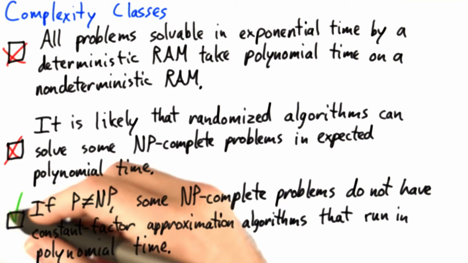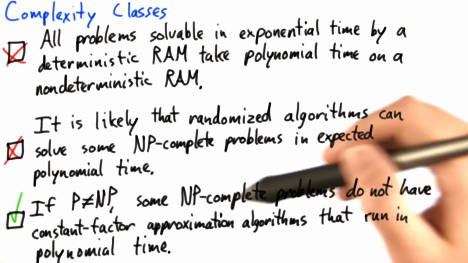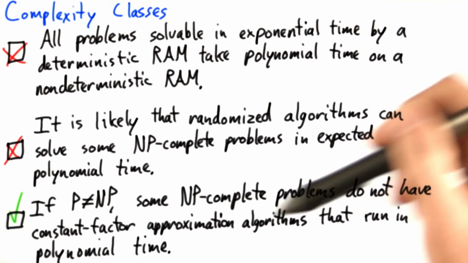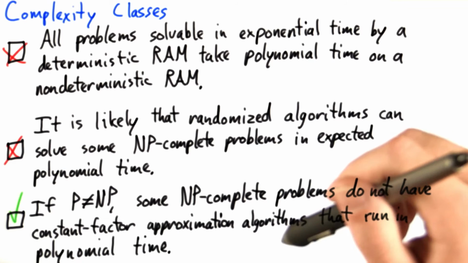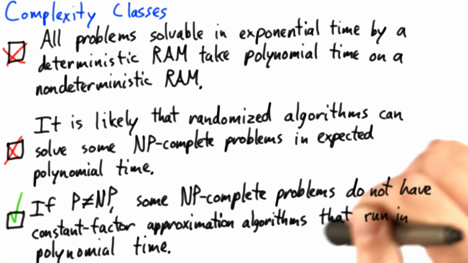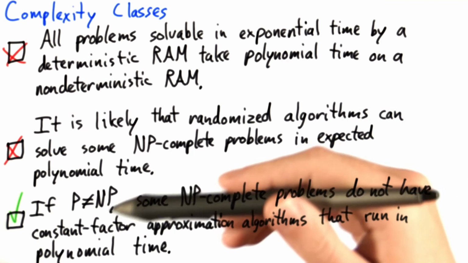The final statement is true. If P is not equal to NP, then there are some NP-complete problems that don't have constant factor approximation algorithms that can run in polynomial time. The reason for this is actually the converse. We know that if we can find a constant factor approximation algorithm that runs in polynomial time for any NP-complete problem, then that implies that P is equal to NP.